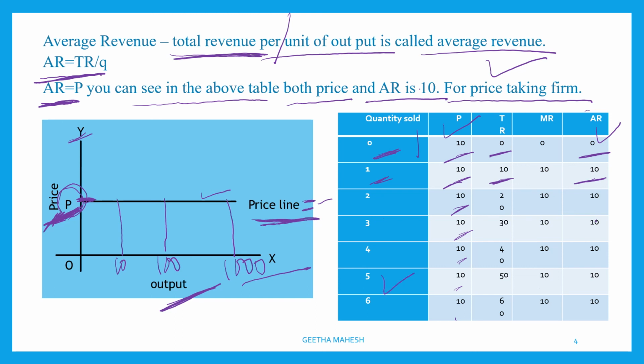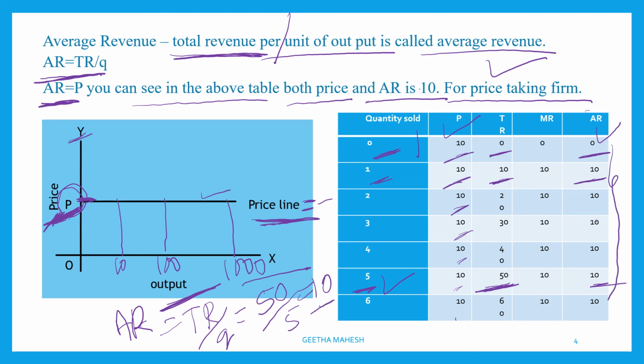If the firm sells 5 units, then the total revenue is 50. But 50 divided by 5, you will get 10, because AR is equal to TR divided by Q. So you can see average revenue remains constant and is equal to price. Because of this reason, we say under perfect competition, AR is equal to P.